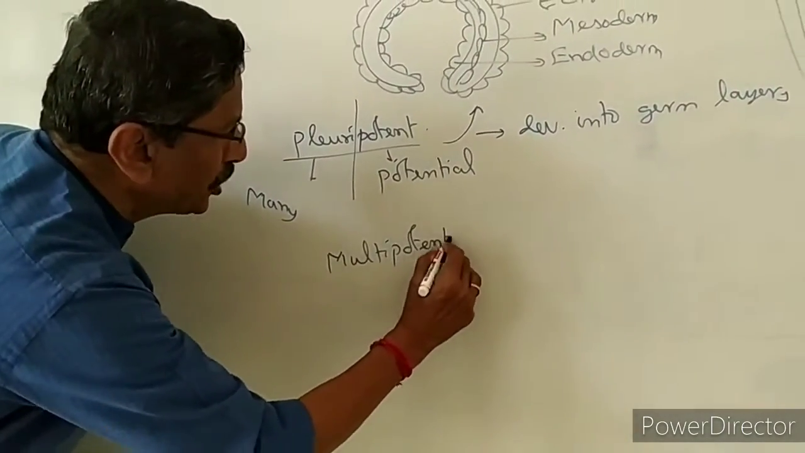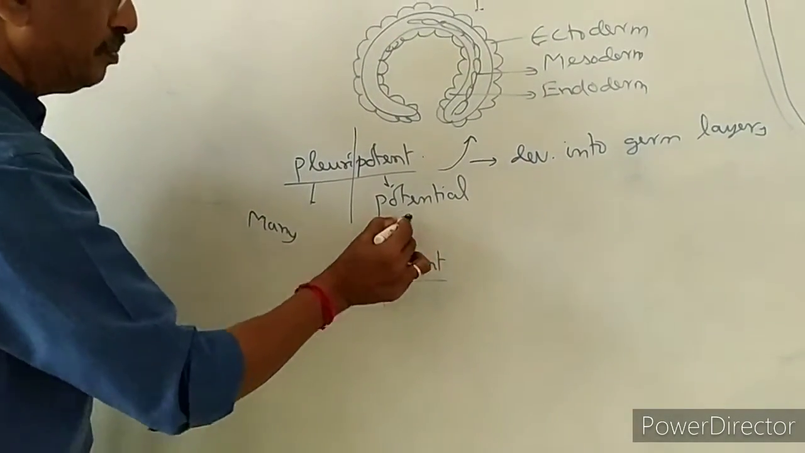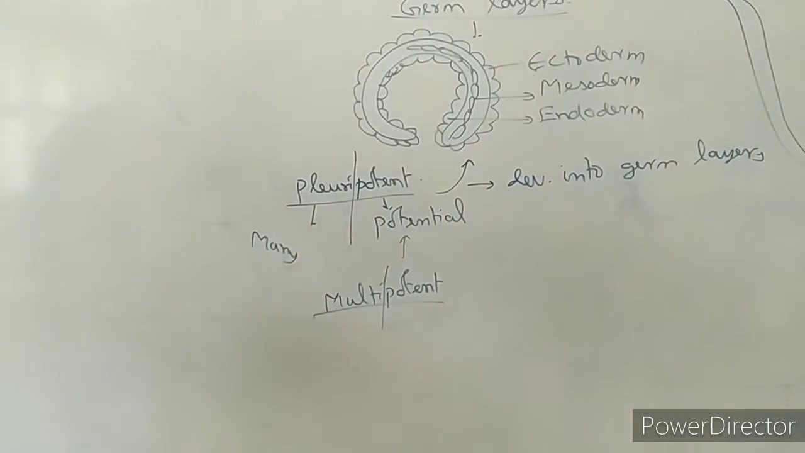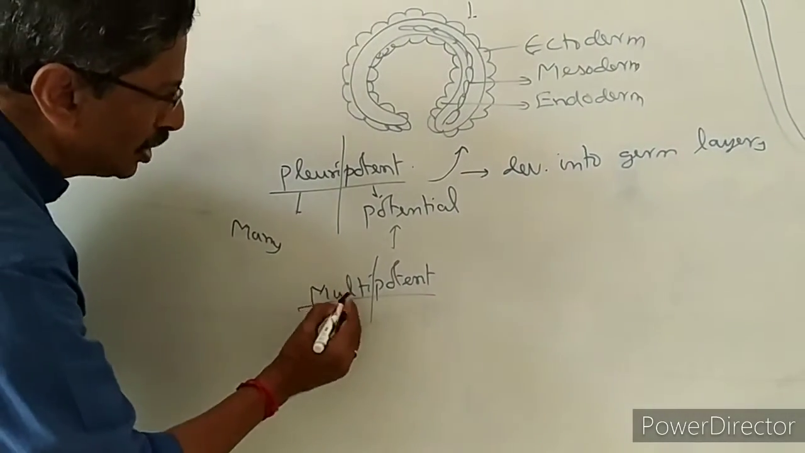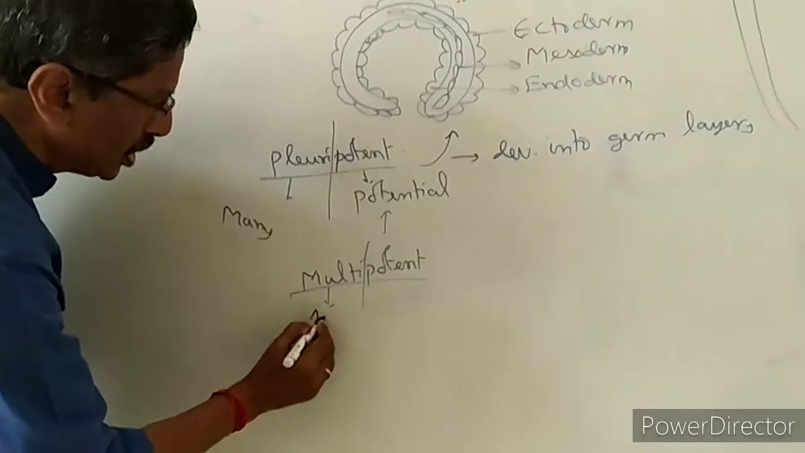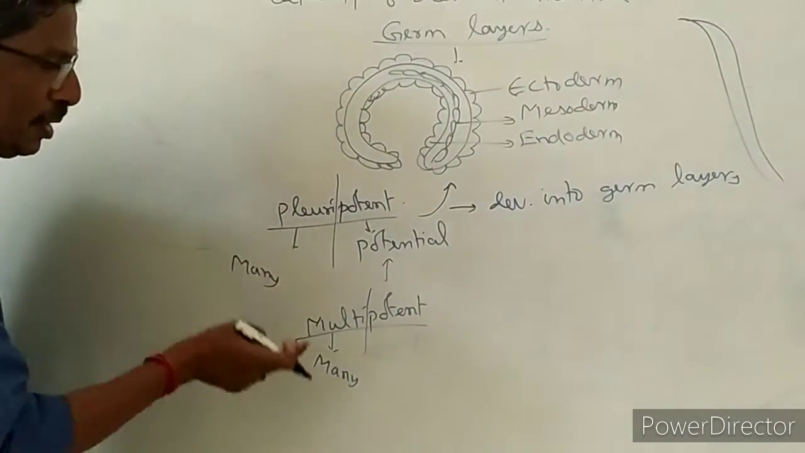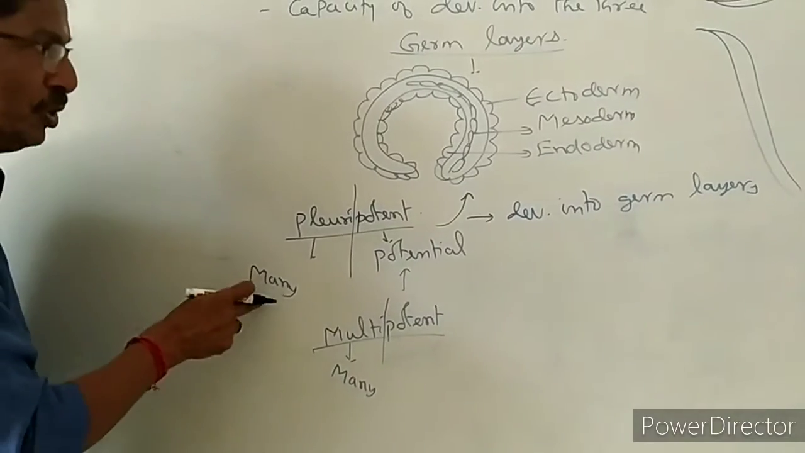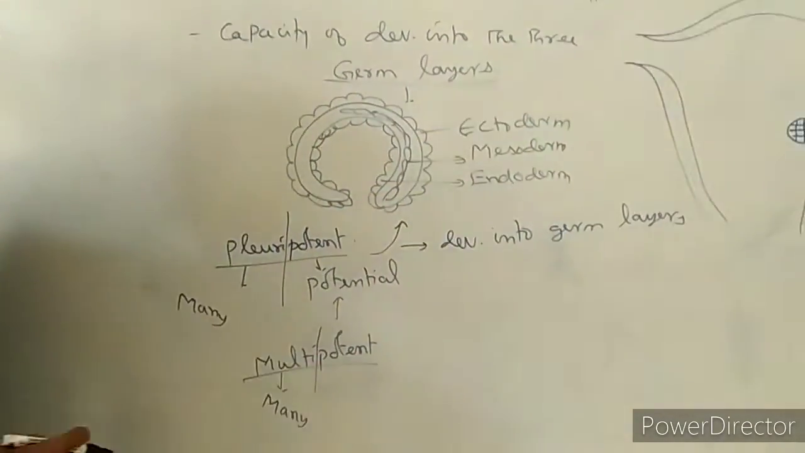Okay, multipotent. Now, what is the meaning of multipotent? Potent means potentiality, or potential capacity, ability. Multi, again, means many. Here also it is many. Then, what is the difference between pluri and multi? Pluri also means many, but many layers of cells in the embryo.